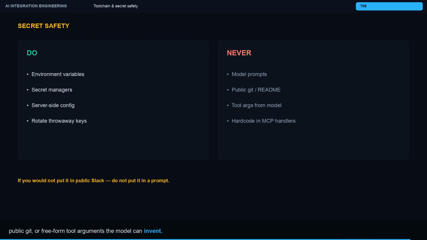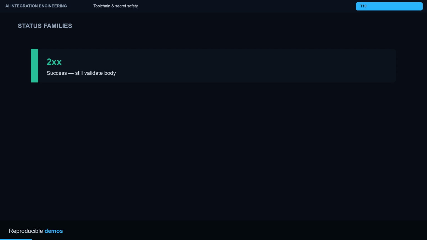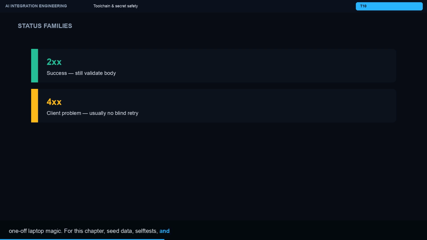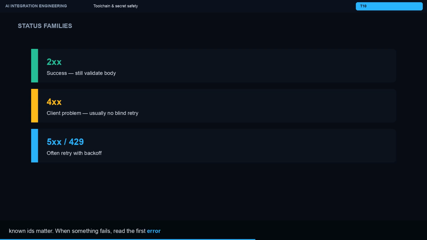Reproducible demos beat heroic one-off laptop magic. For this chapter, seed data, self-tests, and known IDs matter. When something fails, read the first error line fully before changing logic. Green on your machine is the completion signal for lab-style work tied to M0.